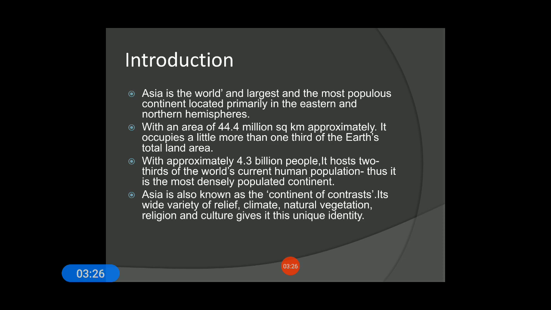Natural vegetation: there are different kinds of natural vegetation in Asia. Even the religion, different kinds of religions are found in Asia, as well as culture. So there is variety in culture as well. This makes Asia a unique continent, we can say. Okay, so this is a brief introduction about Asia.